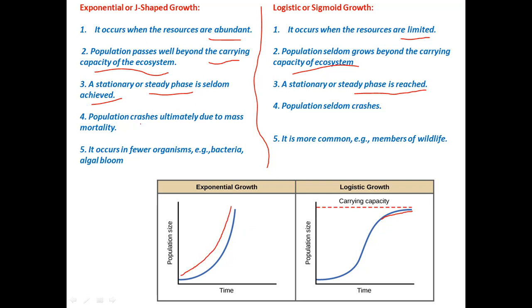In exponential growth, the population ultimately crashes because of mass mortality, because this population will not survive for a long period of time. Mortality means death, so mass deaths will take place and the population will crash. In logistic growth, the population seldom crashes. Exponential growth is seen in very few organisms, for example bacteria or algal blooms, and logistic growth is common, seen in members of wildlife. Logistic growth is also called sigmoid growth or restricted growth, and exponential growth is called J-shaped growth, or unrestricted growth.